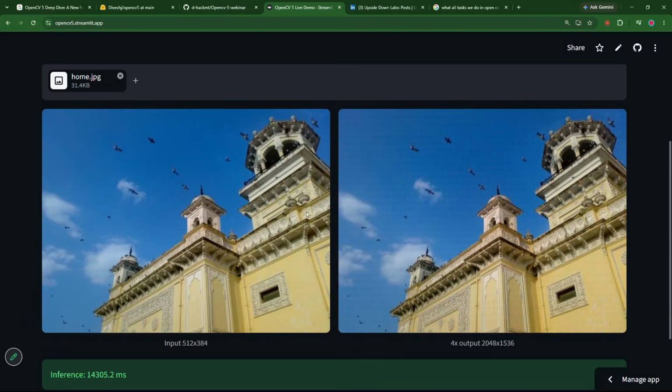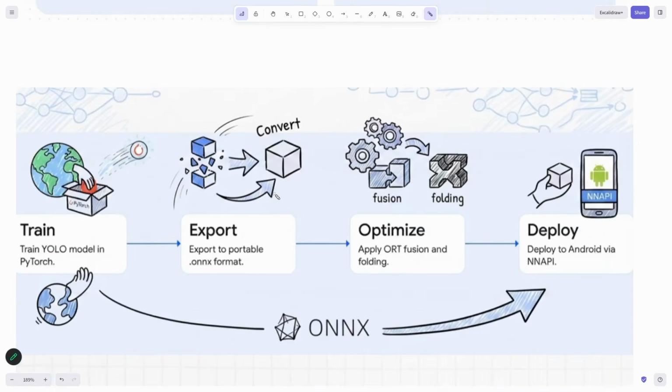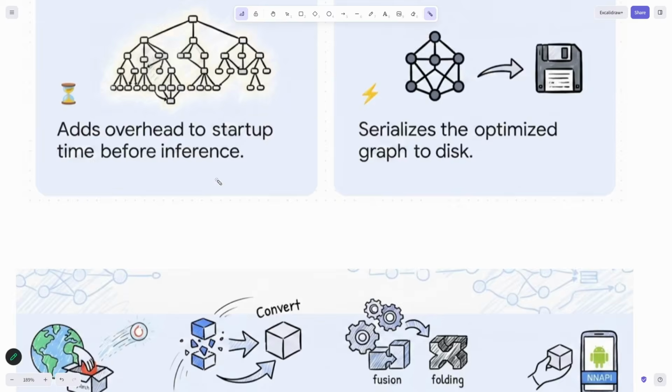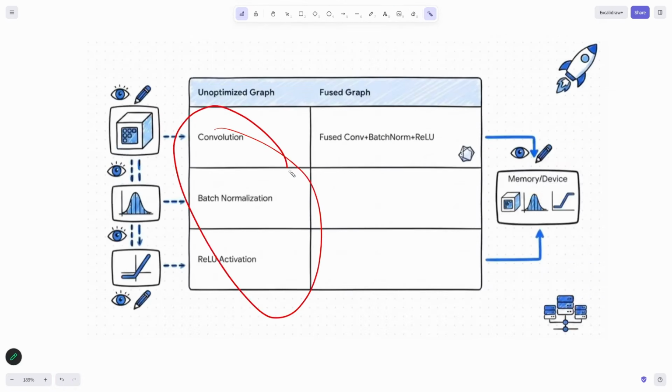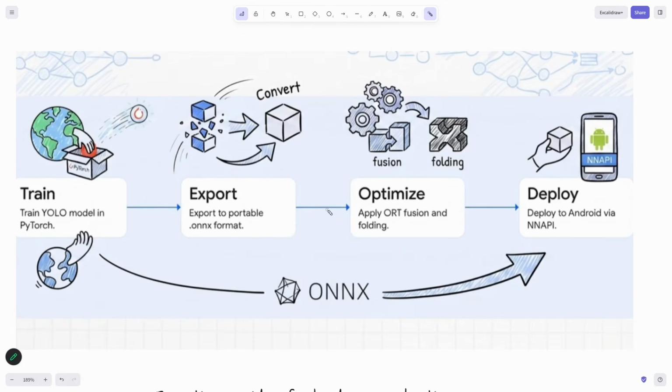See the resolution, we can see a good resolution increase. It is much more precise. And that is how it works. And this is how the entire pipeline will work that I was speaking about. If your boss says that the YOLO model which you have trained on PyTorch, you want to run on an Android, what you will do is export it to ONNX format. ONNX format will be optimized because it will fuse your graphs, everything which I was talking about. See this part, it will fuse all of this into one. That is how it is optimized. And once it is optimized, we will directly run it on our native hardware. It can be a GPU, it can be a server, it can be an Android application.